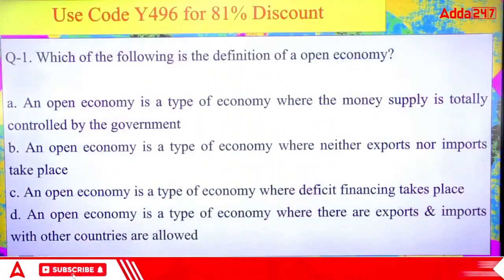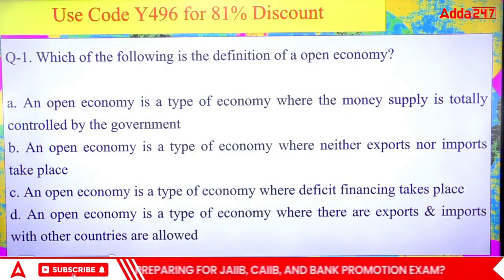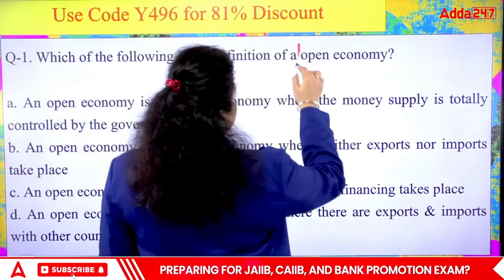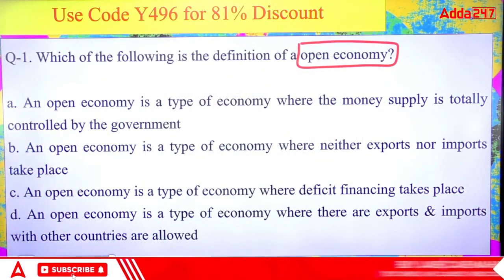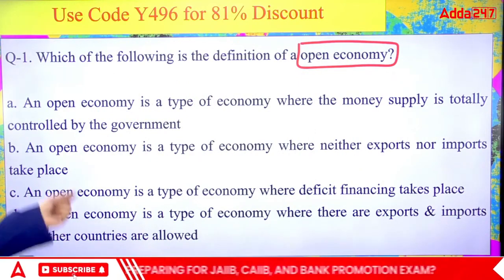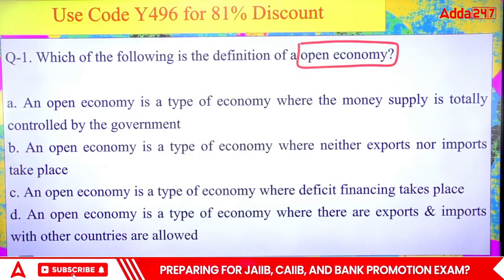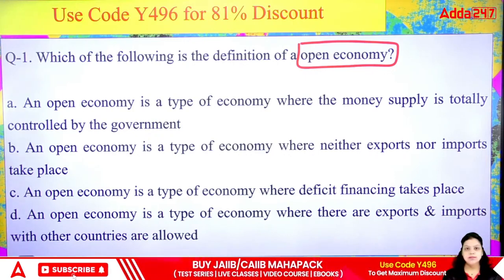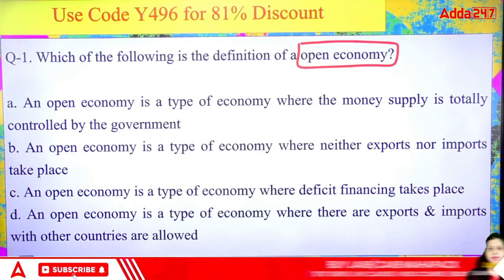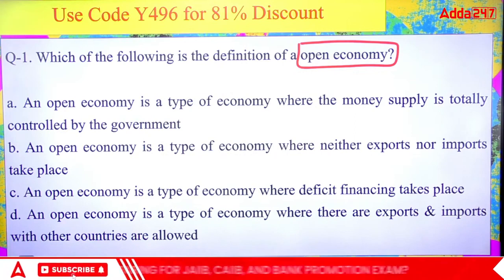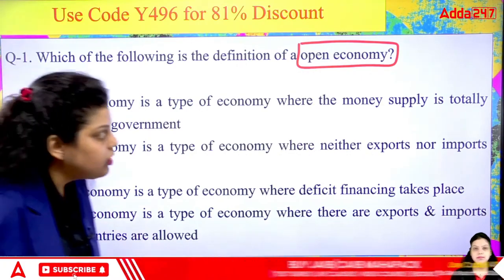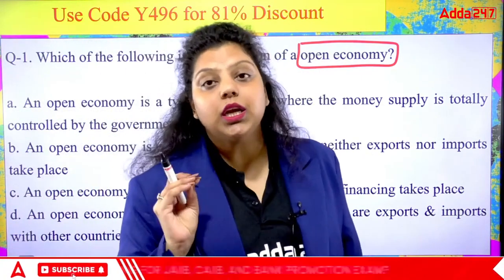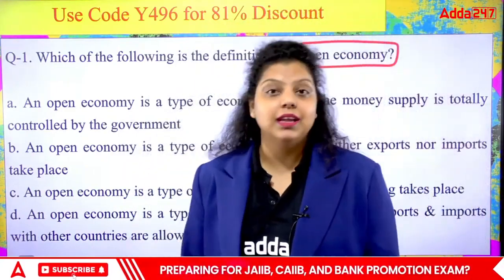So the first question is asking which of the following is the definition of an open economy. First, an open economy is a type of economy where the money supply is totally controlled by the government. Second, an open economy is a type of economy where neither exports nor imports take place. Third, an open economy is a type of economy where deficit financing takes place. And the fourth, an open economy is a type of economy where exports and imports with other countries are allowed. Now you have to tell which statement is defining the open economy. India became an open economy in the year 1991.